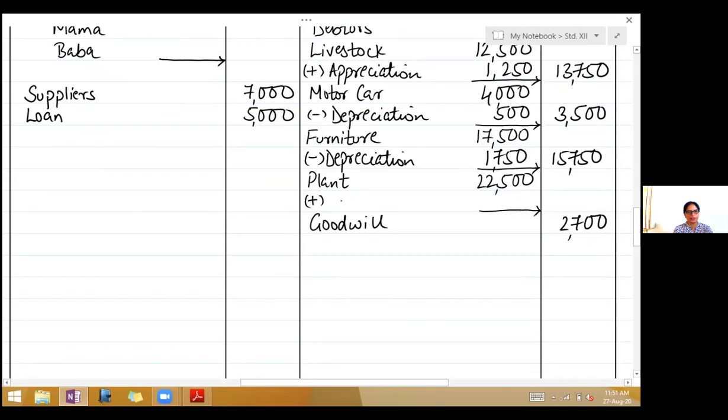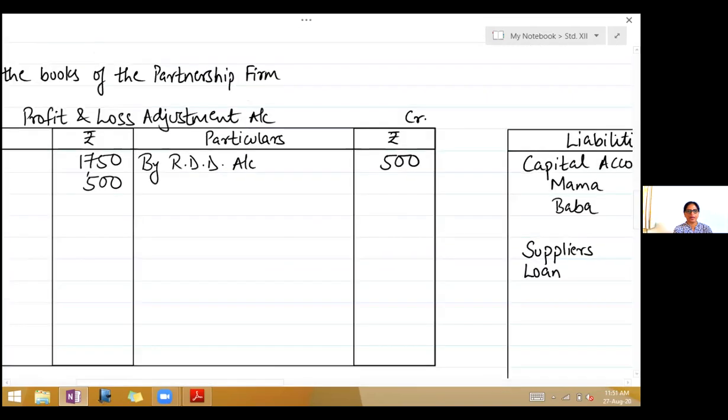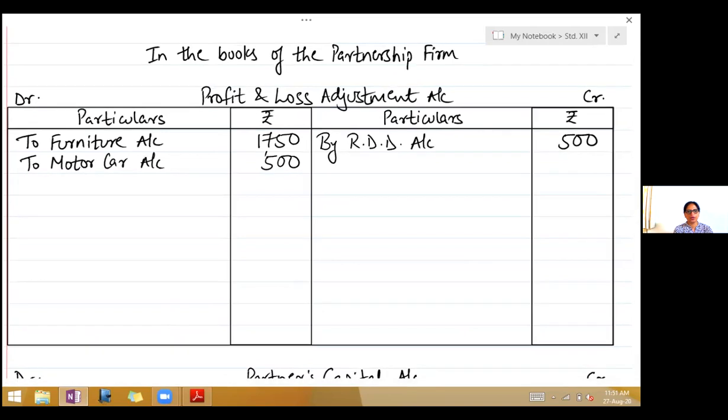Add appreciation. Plant is appreciated by 20%. So 20% of 22,500 is 4,500. Added, take it to the outer column, 27,000. Now both the assets had increased in value, so the second effect will come on the credit side of profit and loss adjustment account, right?